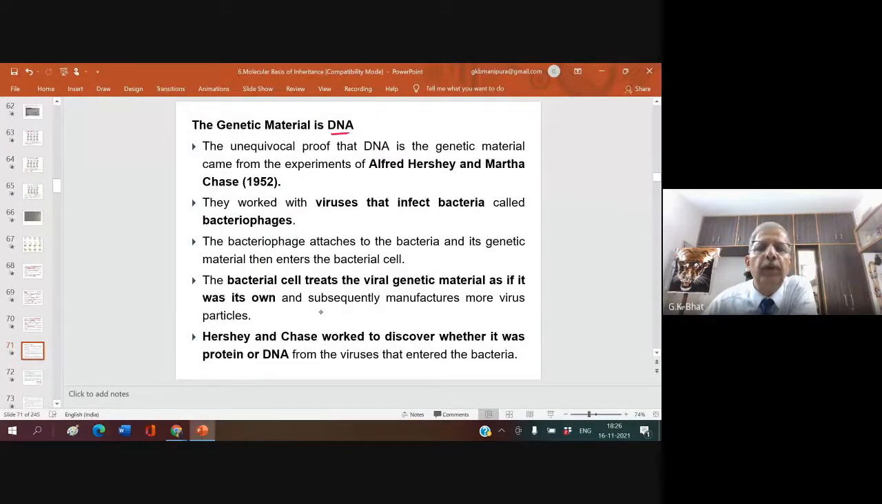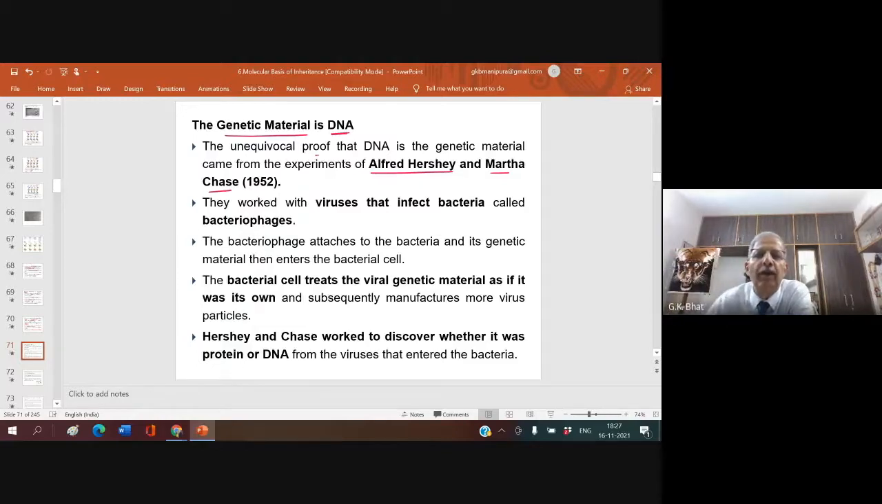The unequivocal proof that DNA is the genetic material came from the experiment of Alfred Hershey and Martha Chase. It's Hershey and Chase. Again, another experiment. This experiment proves that DNA is the genetic material. So you have seen the first experiment of Griffith on the transforming principle. Second, the experiment of Avery, MacLeod, and McCarty with regard to what the transforming principle is. They said it is the DNA. But now DNA as a genetic material is proved by this experiment carried out by Hershey and Martha Chase.